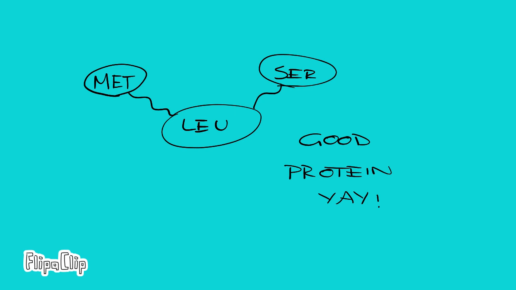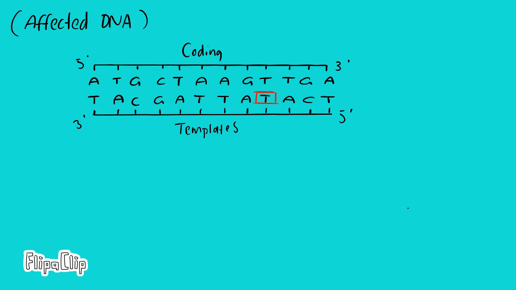Now let's look at what happens when we have a substitution point mutation which leads to a missense mutation. Here we have an identical double-stranded DNA as seen before, however there is a slight difference. A substitution point mutation has occurred on one of the adenines in the template strand, leading to a thymine to be present instead. Point mutations can arise through various problems, for instance, radiation or chemical mutagens. Though they seem small, we will see how this can affect the entire protein function.